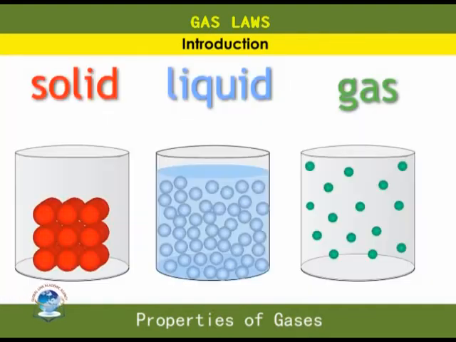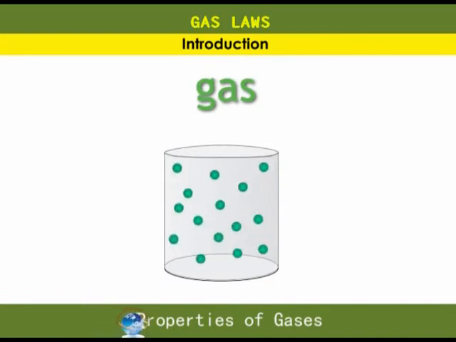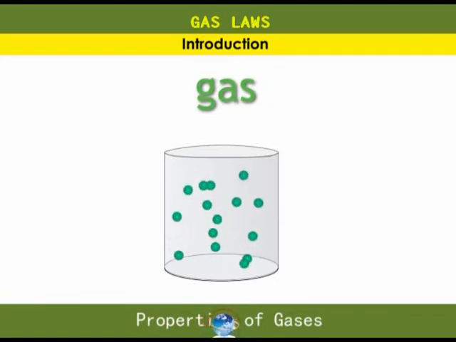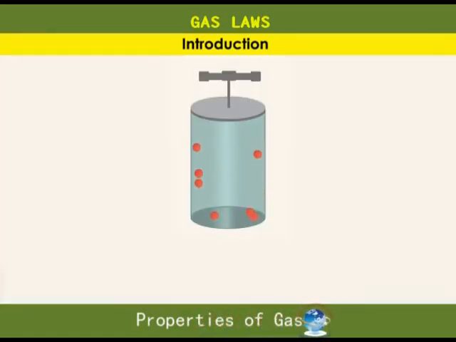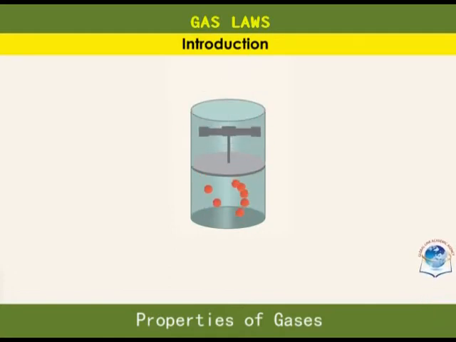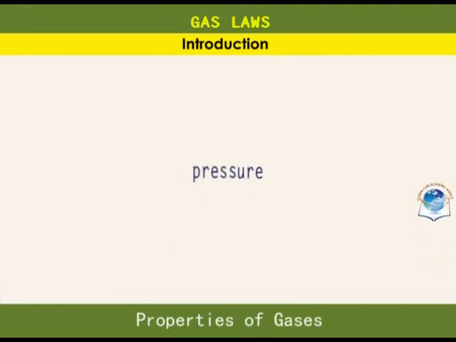We said that particles in gases have weak intermolecular forces and are therefore far apart, moving randomly in all directions. Therefore, gases will often fill any container in which they are put. Because the particles are far apart, gases can be made to occupy a lesser volume by applying a force. We say gases are compressible. And from this word press, we get pressure.